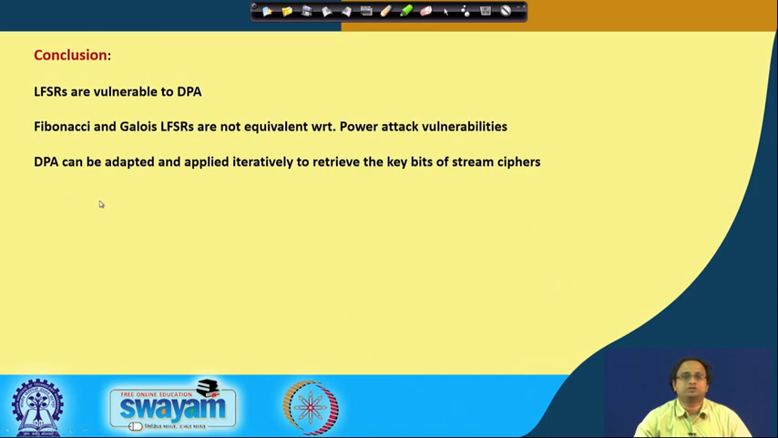We also discussed that DPA can be adapted and applied iteratively to retrieve the key bits of stream ciphers. We showed it by an example of Mickey, but pretty much this idea could be extended to other stream ciphers like Grain, Trivium, and so on.